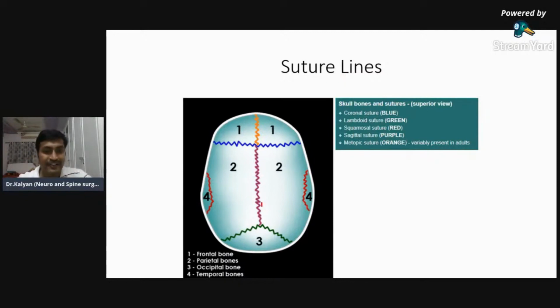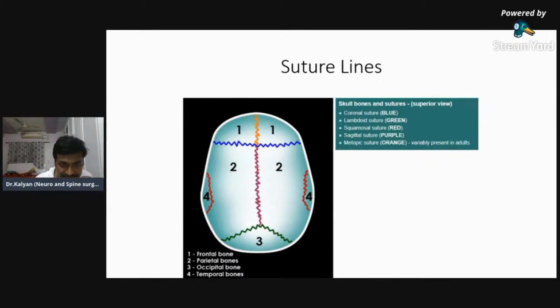For every question, I will give you 15 seconds to answer. Basically, these lines being shown are the suture lines. The blue line, which is horizontally located in the anterior aspect, is known as the coronal suture. A similar line present posteriorly is known as the lambdoid suture.